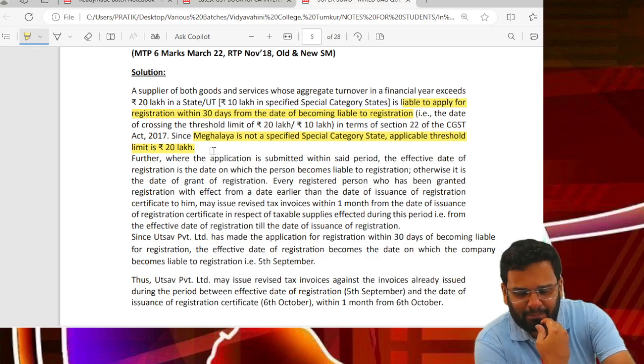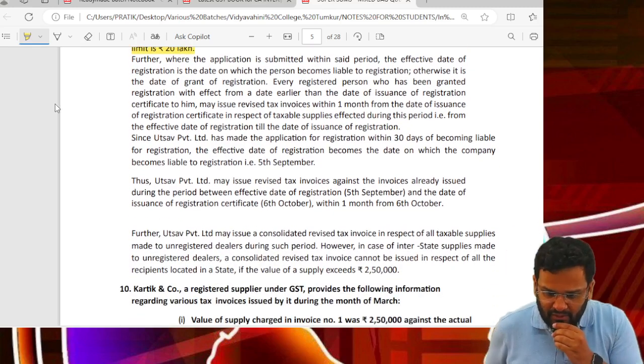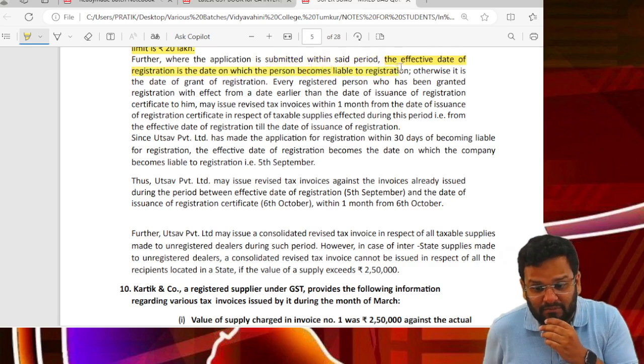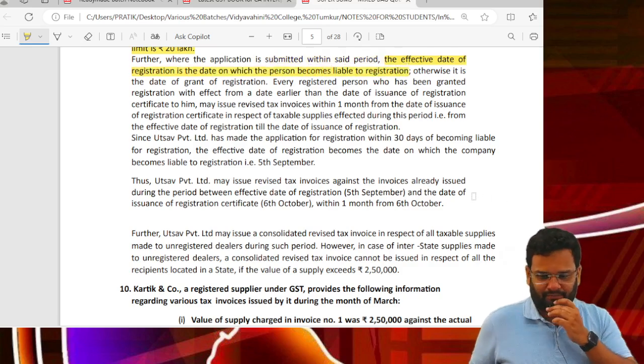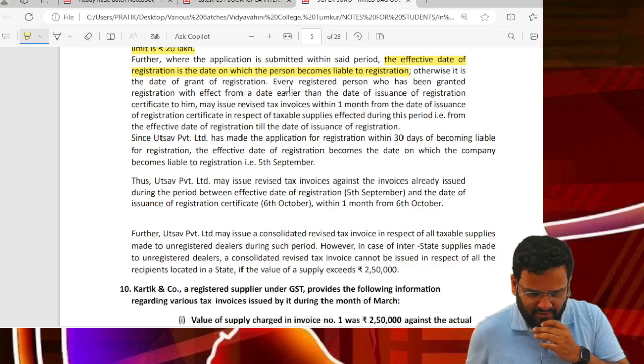Further, where the application is submitted within said period, the effective date of registration is the date on which the person becomes liable to registration. Otherwise, it is the date of grant of registration.